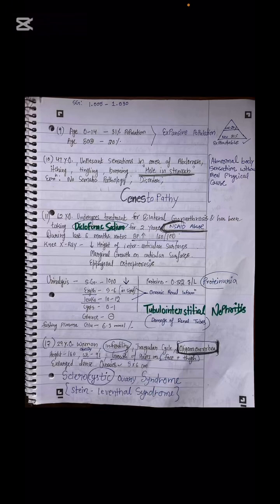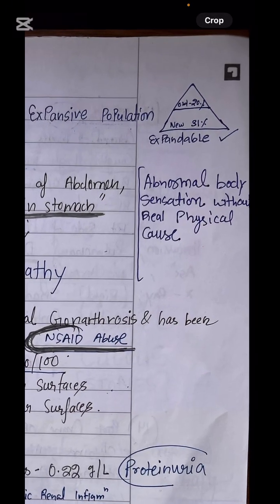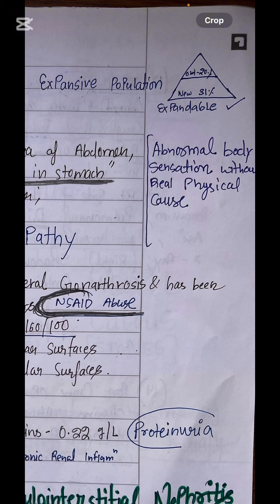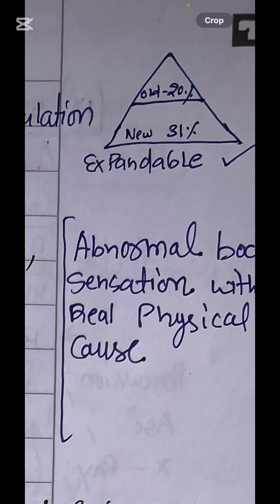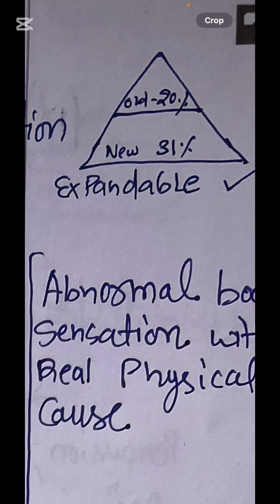So our question says the age given is 0 to 18, 31% of the population. So the young age is 31% of the population, and old age is just 20%. This is a case of an expansive population, because the chart of the population is expansive, as the new population is 31% and the old is just 20%.